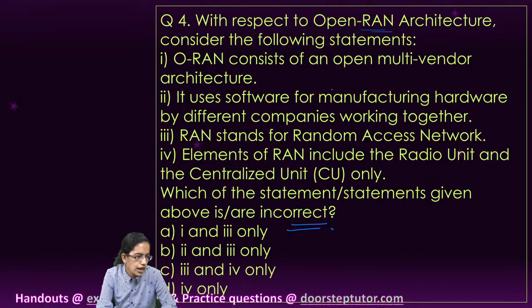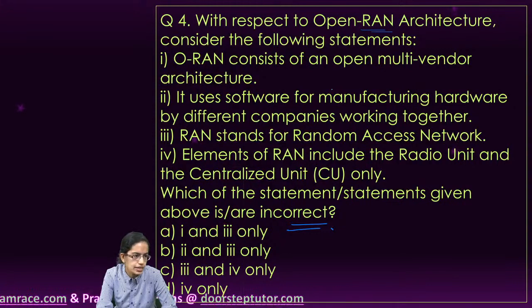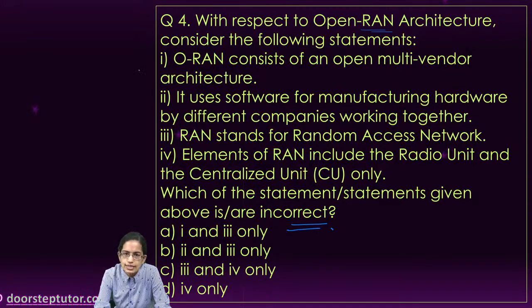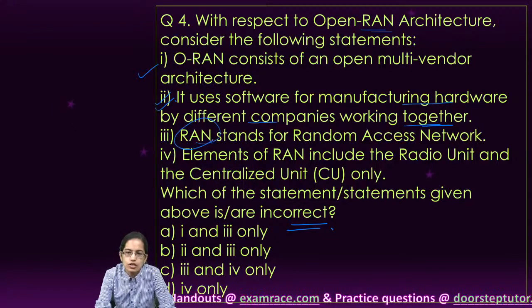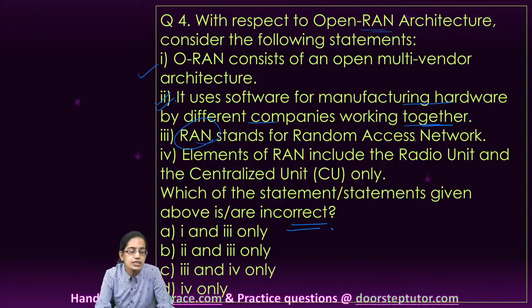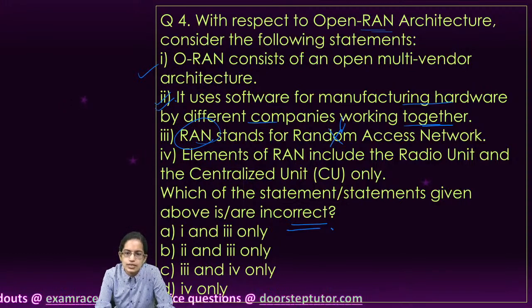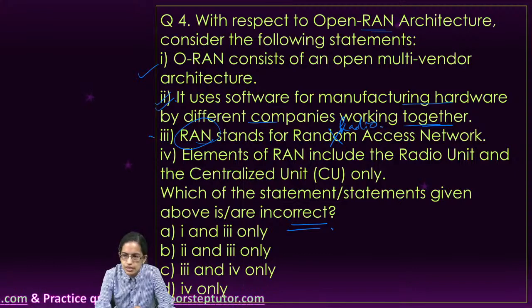Question number 4, I'm looking for the correct answers, and great, I have the right answer already from Rohit here. Okay, ORAN consists of open multi-vendor architecture, and it uses software for manufacturing hardware by different companies working together. So both of these statements are correct. RAN does not mean random access network, it means radio access network. So this is incorrect. The third statement is incorrect here.